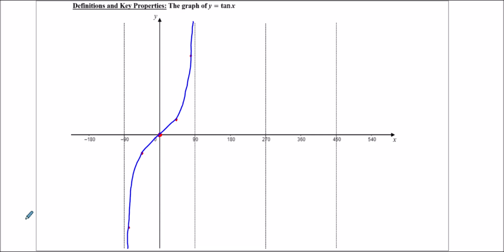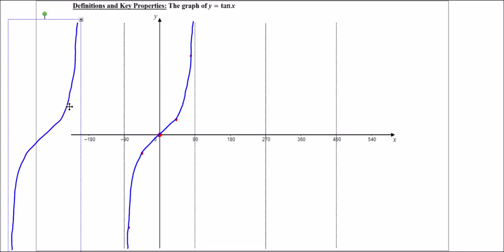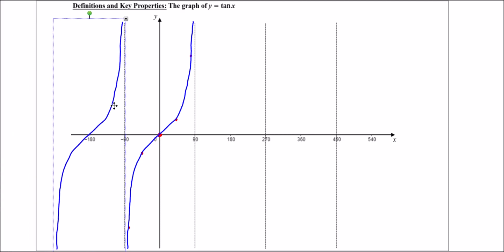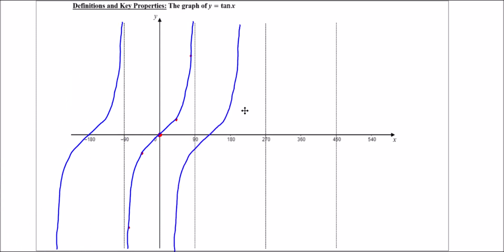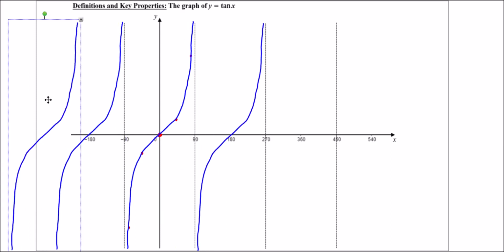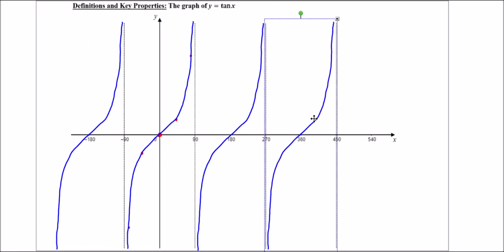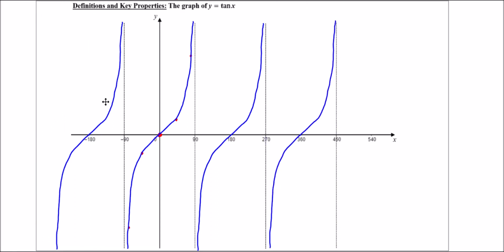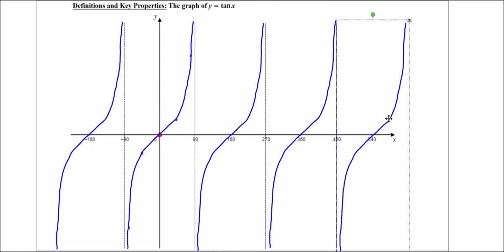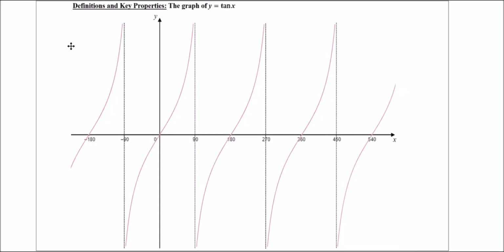So this line here, I might actually try and cheat, so forgive me for my lack of credibility. I'm just going to try and show you that actually this will just repeat again here, again over there, again in between these two asymptotes, and again beyond 450, and would repeat forever, essentially. Now as you can see, my lines are wonky. Here's one I made earlier, with perfect curves. Now let's consider the properties of tan x.